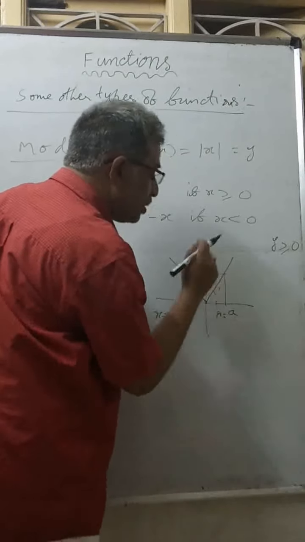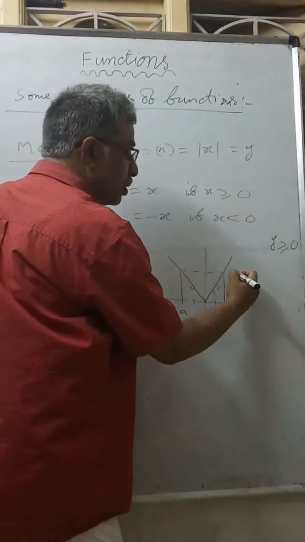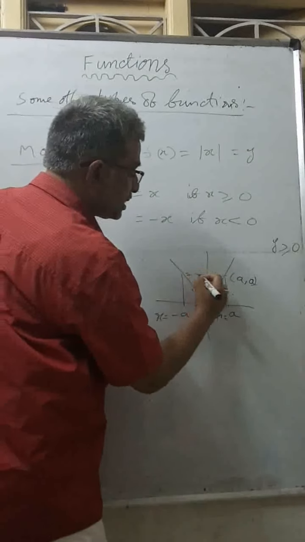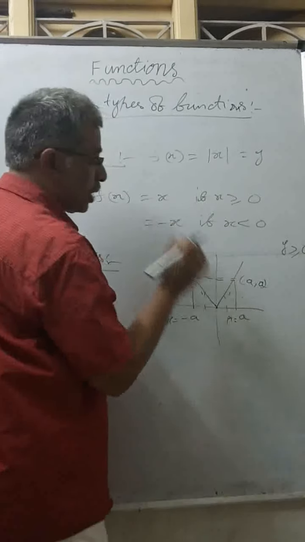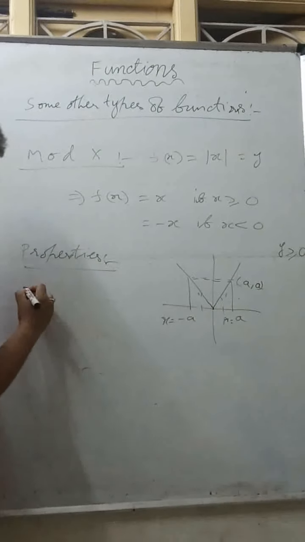If this is x equal to a, y is also a, because mod a is a itself. So this point is a comma a. So y value is a on this line.